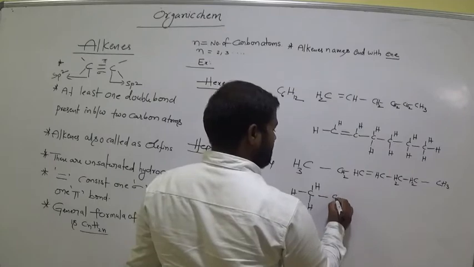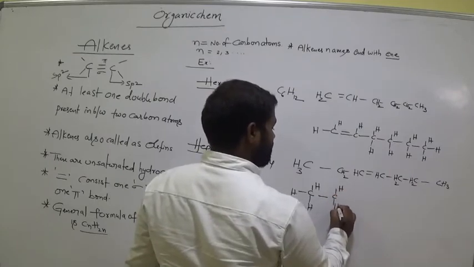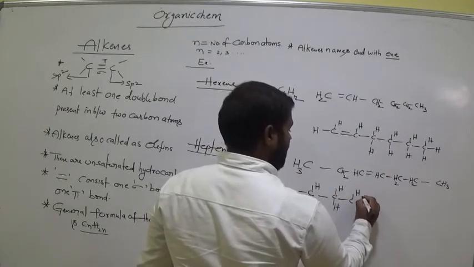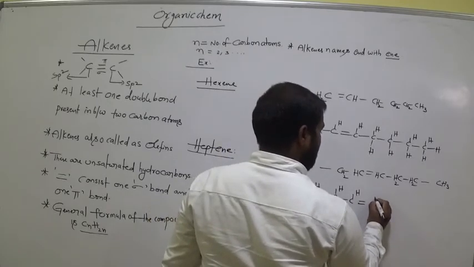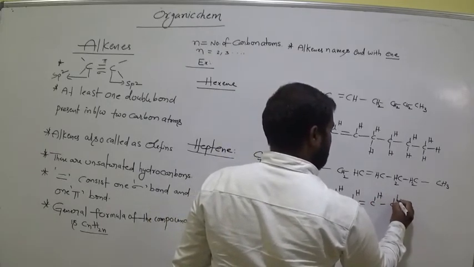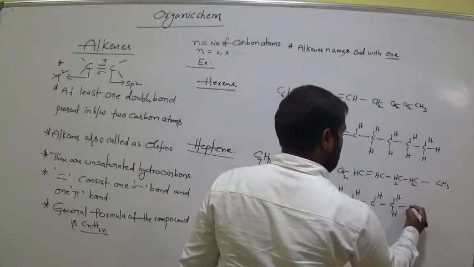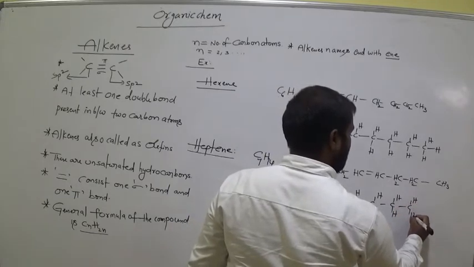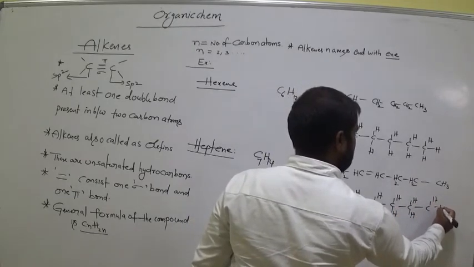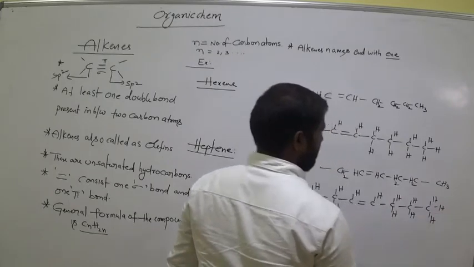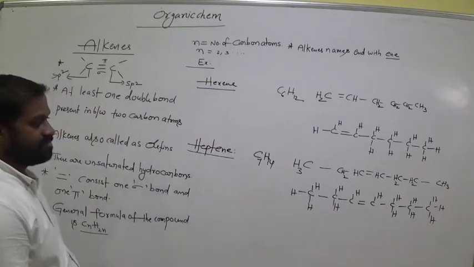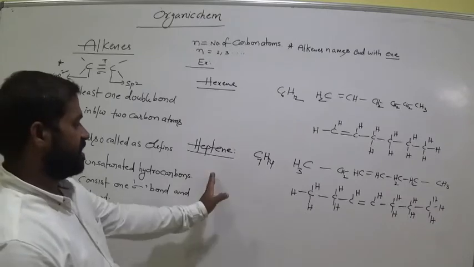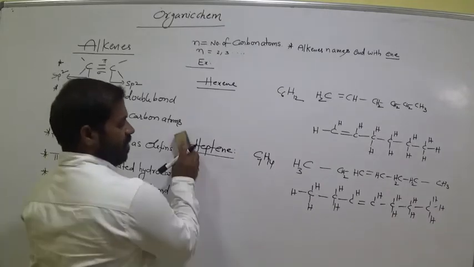Structural representation: hydrogen, hydrogen, hydrogen. Clear? Next, the carbon consists of 2 hydrogens here. Carbon, hydrogen, double bond, C, H, C, H, H. Double bond, C, H and H. Double bond, C, H and H. Is it clear, all of you? Everyone? That is the representation of this heptene. Then go for octene.